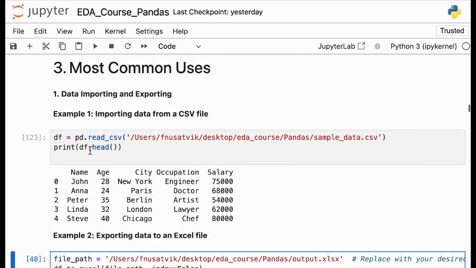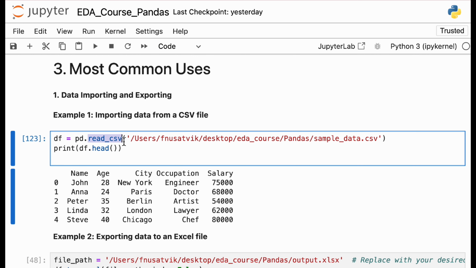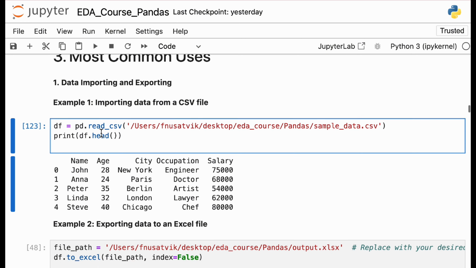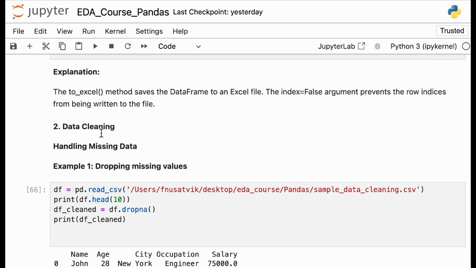The main thing you need to remember is that pd.read_csv is used mainly to import data from a CSV file. You might not be doing it in the real world, because when you start working, you have to import data from your servers, so there you use API connections or some SQL connection. But for this course, because we will be using CSV files from our desktop or system, we should know this particular function or method.